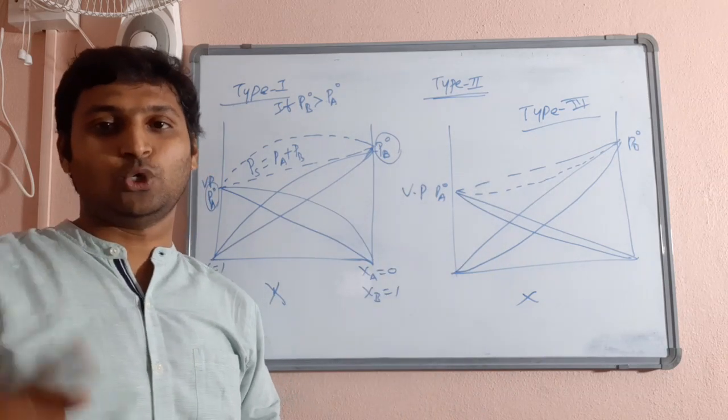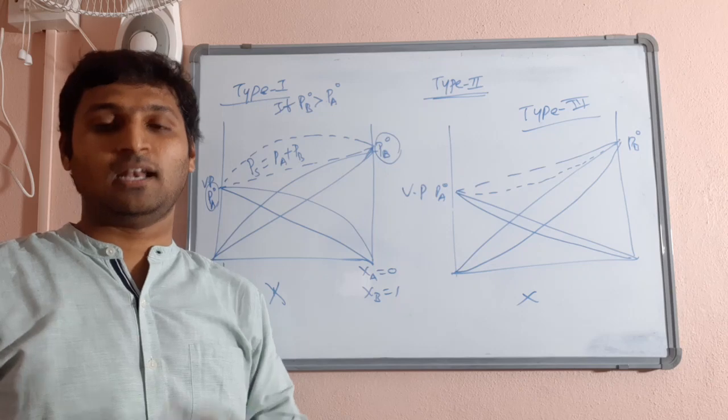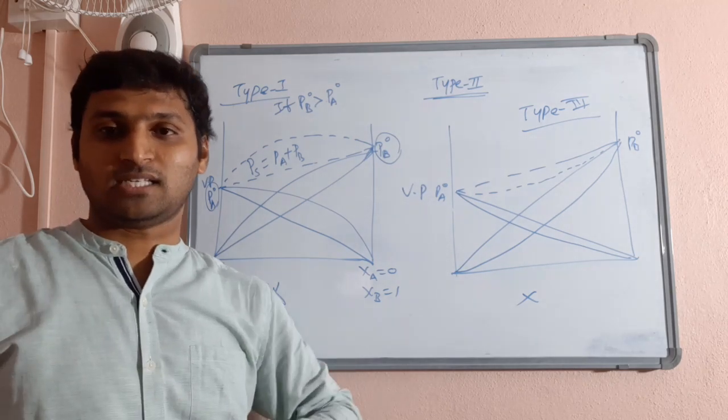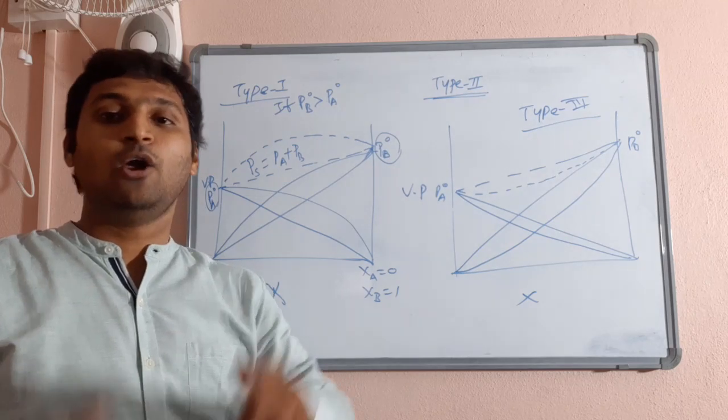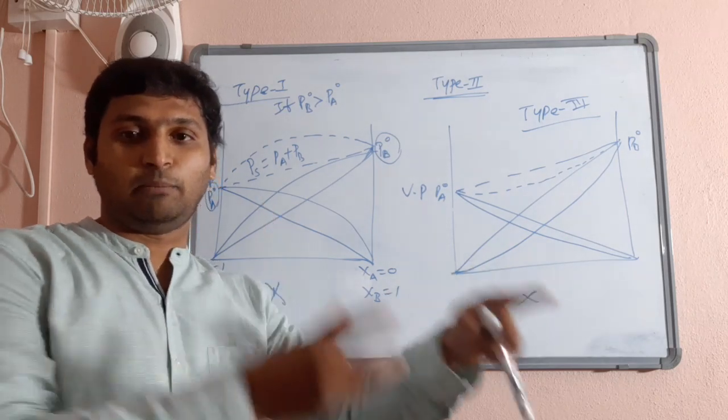That's how we draw graphs for non-ideal solutions with positive deviation and non-ideal solutions with negative deviation. Clear? Now let us go to learning exercise 2.7. Open it. More examples to illustrate and understand what kind of liquid mixtures will make it ideal, what kind will make it type 2 and type 3.